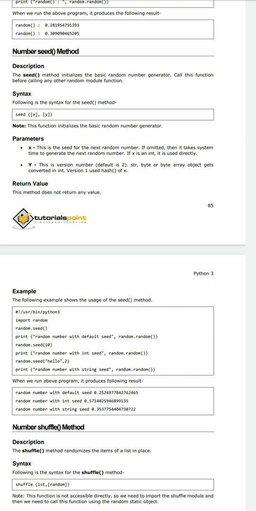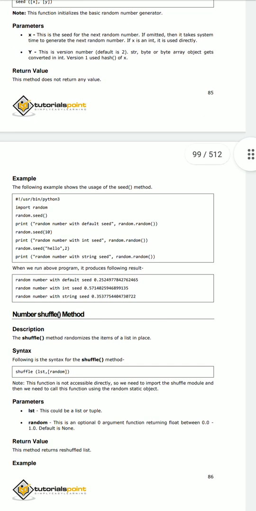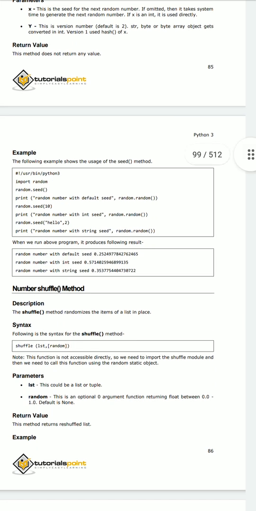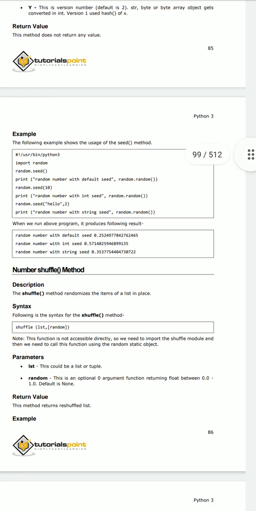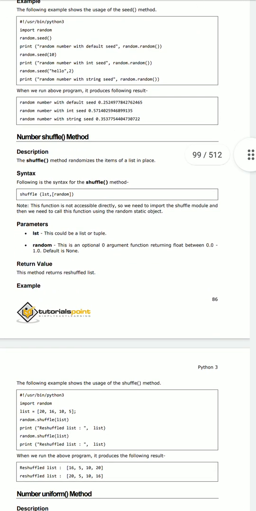That means a string, byte or array gets converted in the function. How does it return the value? It returns the value like this: by using the random dot seed function. By invoking the seed method, we can get the random values. Here we can see the random number we get. I want to print the random of 10, random dot seed of 10. So the seed function call invokes, and the result we get is 0.25. So this is something about the random seed function.